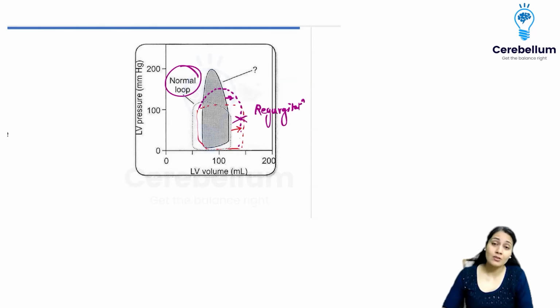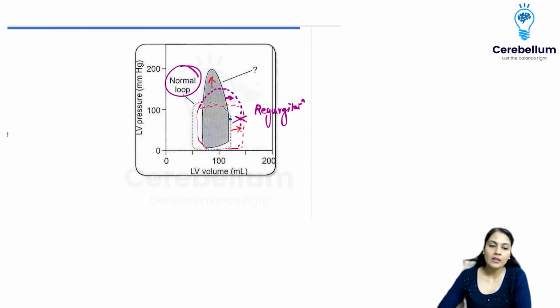But is it talking about the right shift? No, rather it is talking about a left shift, or slightly, you can see that it has been going towards the left. It is not a proper left shift, but one more thing you have to focus on: I told you that this is going to be regurgitation, then you have to check whether you are increasing the afterload of the patient or not. How can I identify the afterload?